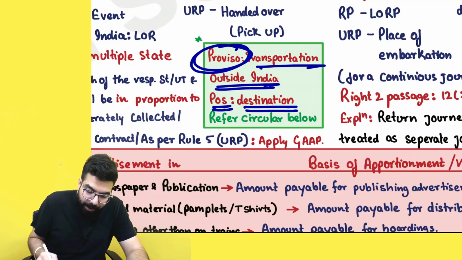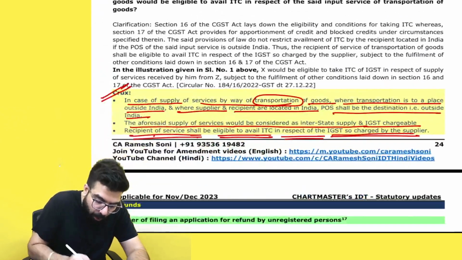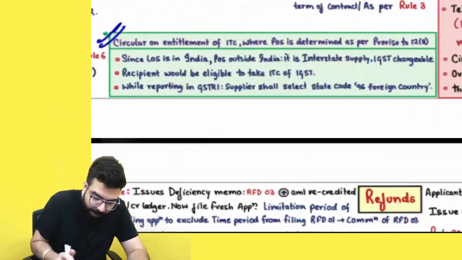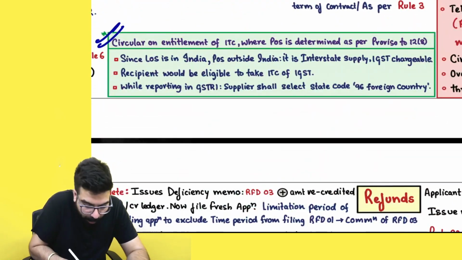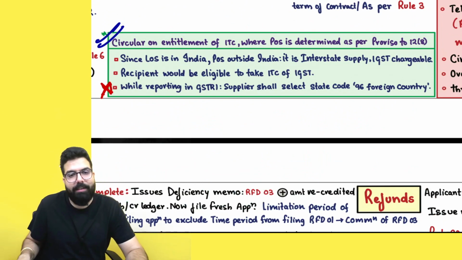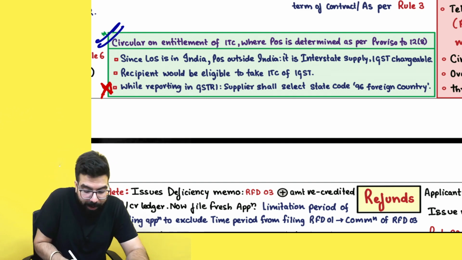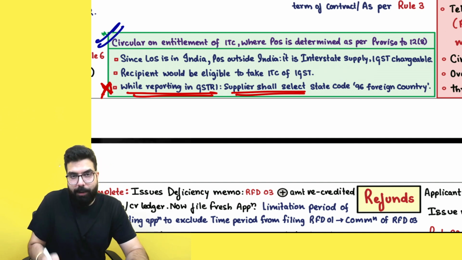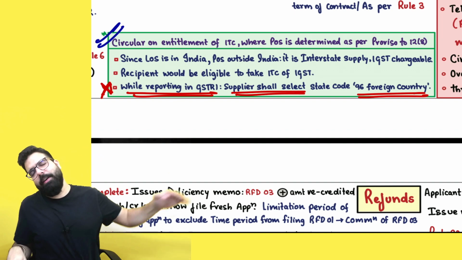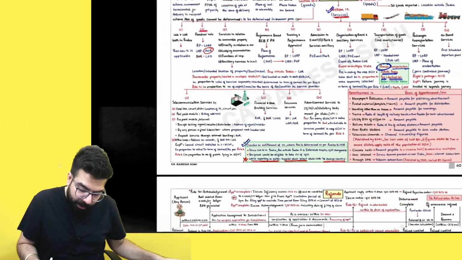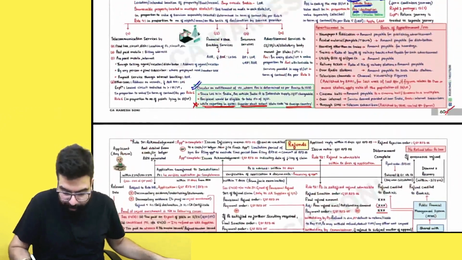Okay, sir. Here in this circular, actually one fourth clarification was also there, which ICI has omitted. Hence in my chart, you can ignore this omission, because ICI is not covered in the amendment material. Sir, where the supplier is reporting in GSTR 1, which state should the supplier select, because it is going outside India? The supplier can select foreign country as the state, and the recipient will be able to take the credit because supplier and recipient both are in India. This was your amendment relating to place of supply.